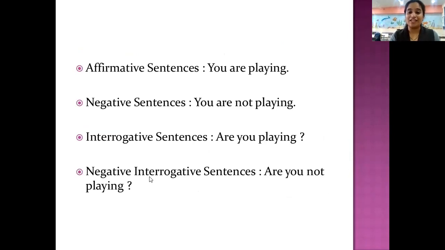I've told you that for negative, interrogative and negative interrogative, the helping verb will come first, then your subject. I hope you remember that. It is a recapitulation here. I've told you what will come first: helping verb, subject, verb, and then the object. Remember? Then the question mark. Will you remove the question mark? No.